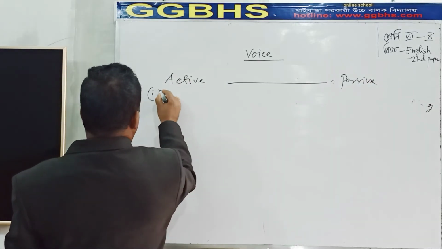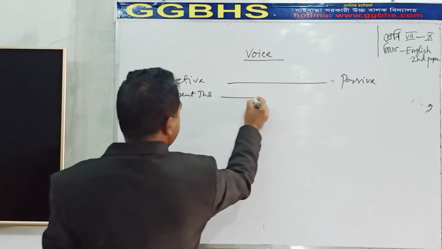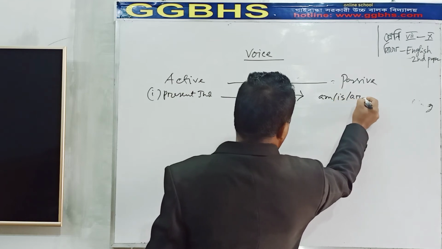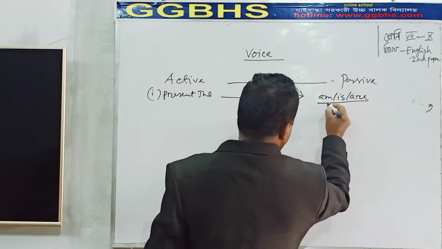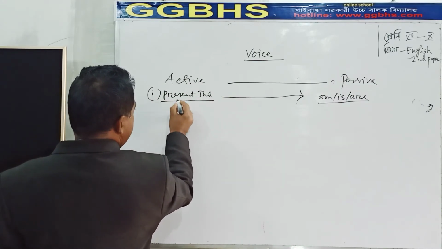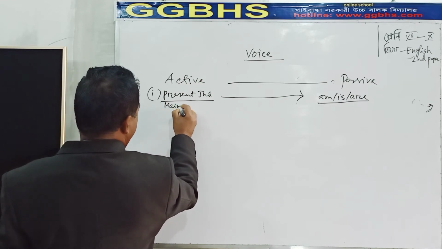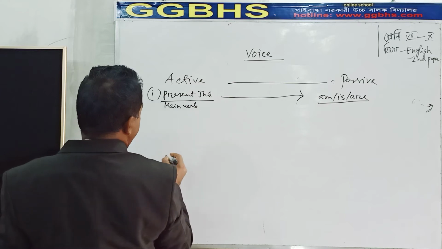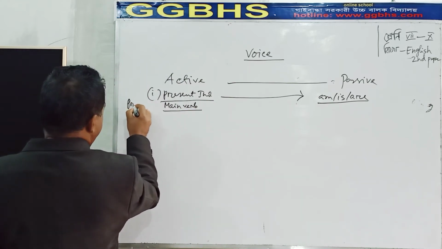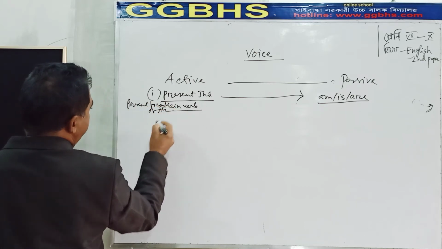Here, present indefinite tense: am, is, are. You have to take am, is, are. Here you can easily understand present indefinite tense. That means the present form of the main verb.